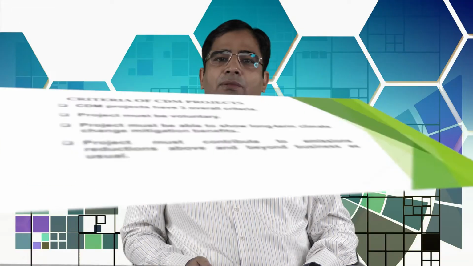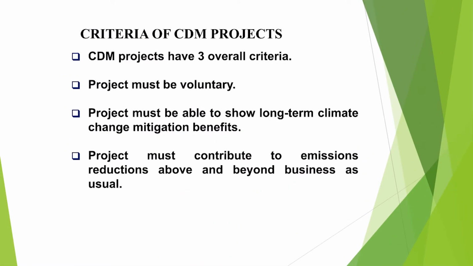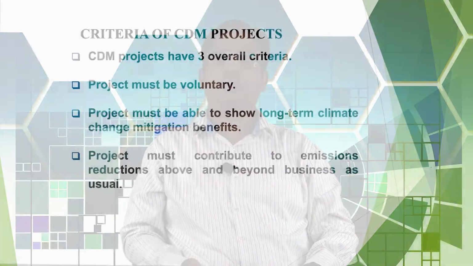Before implementing CDM projects, we should know the criteria for their implementation. CDM projects have 3 overall criteria. The first one is that the project must be voluntary. The project must be able to show long-term climate change mitigation benefits. The project must contribute to emissions reduction above and beyond business as usual.